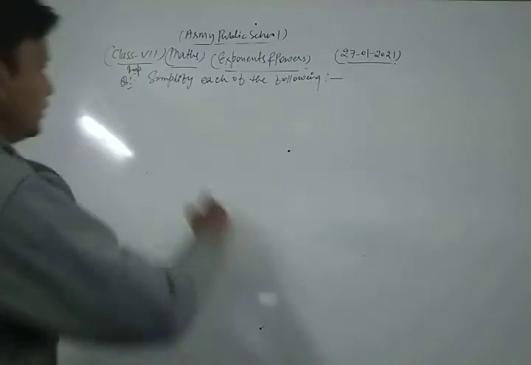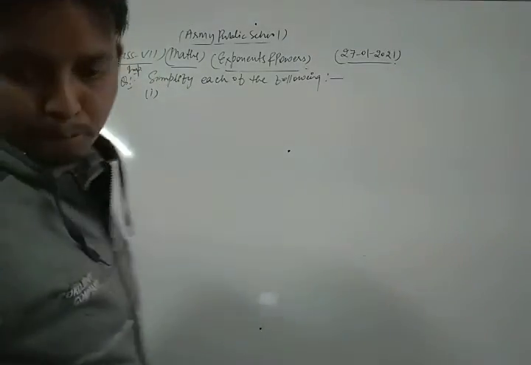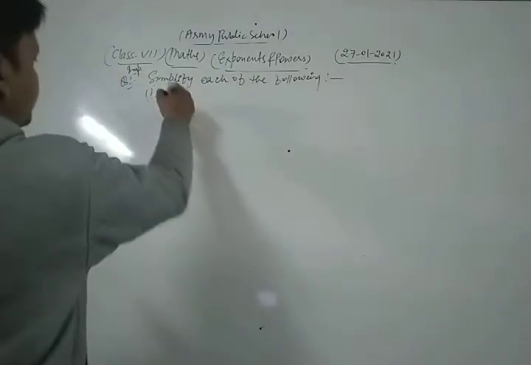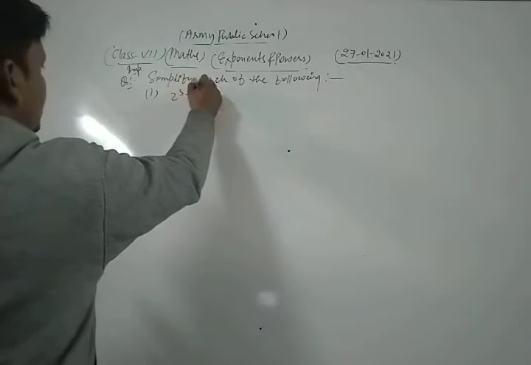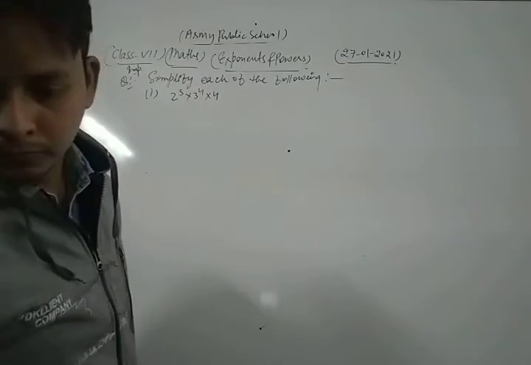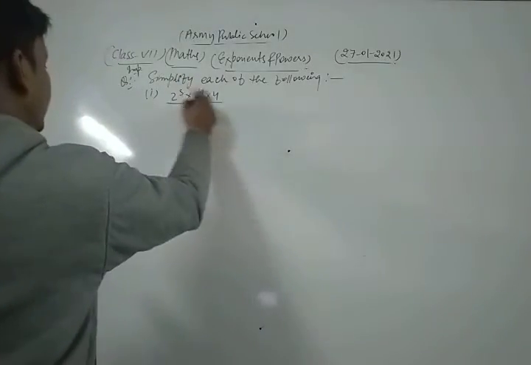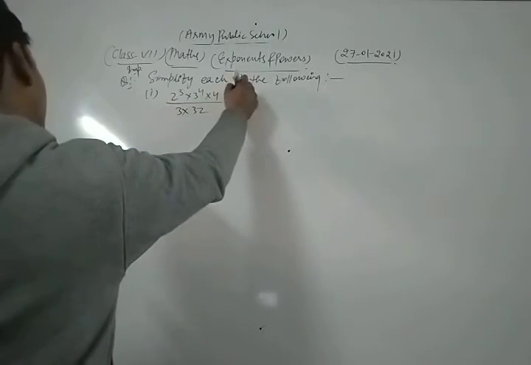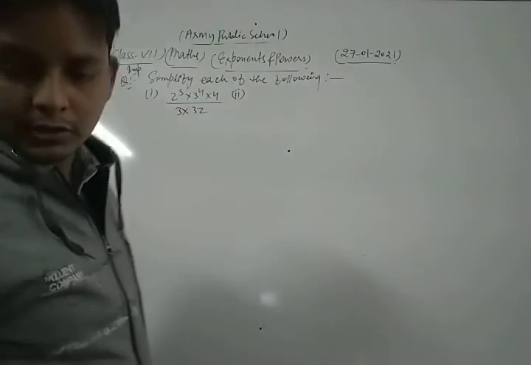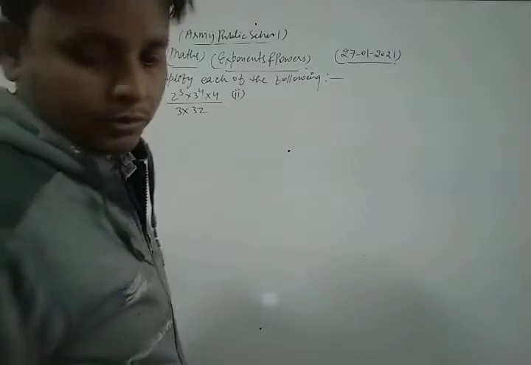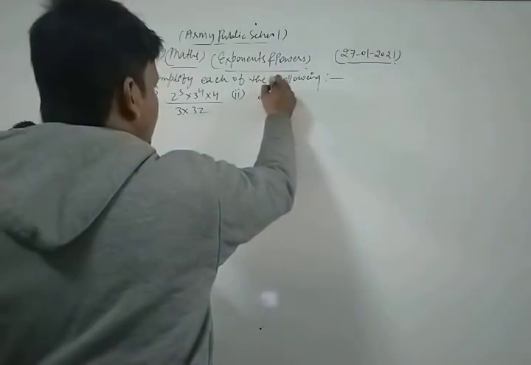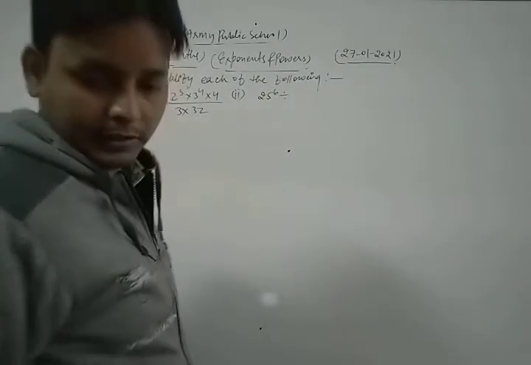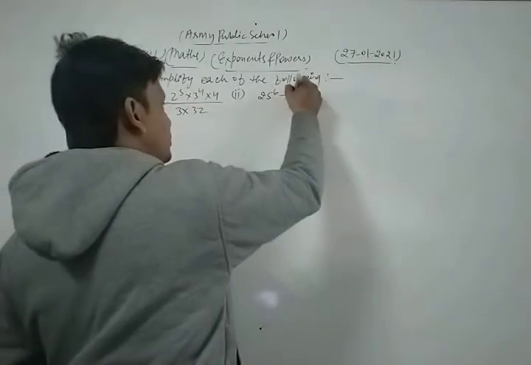Simplify each of the following. The first part of this question is 2 power 3 power 4 into 4 power 3 divided by 3 into 32. The second part of this question is 25 to the power 6 divided by 5 to the power 4.